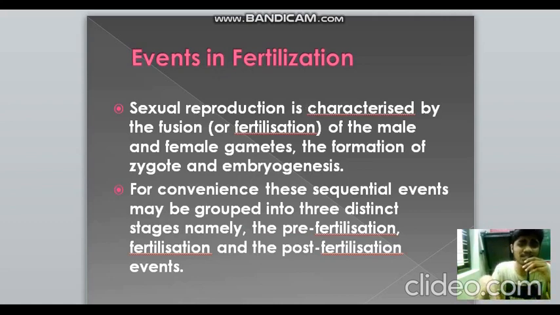So sexual reproduction is the fusion of male and female gametes, then the zygote is first formed, then the embryo, then a new organism. All these events are put together in three main steps, known as pre-fertilization, that is, events which happen before fertilization, fertilization, those which happen during fertilization, and post-fertilization, which happen after fertilization.